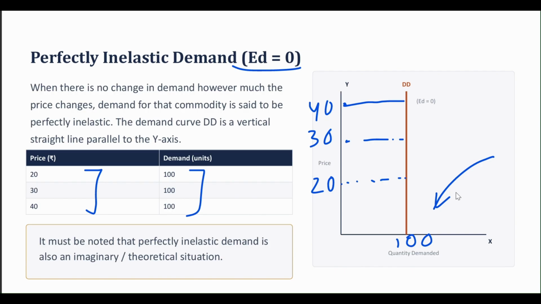The demand curve DD is a vertical straight line, parallel to the y-axis. It must be noted that perfectly inelastic demand is also an imaginary or hypothetical situation.